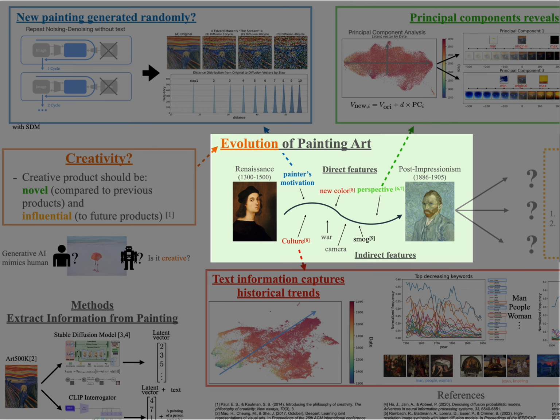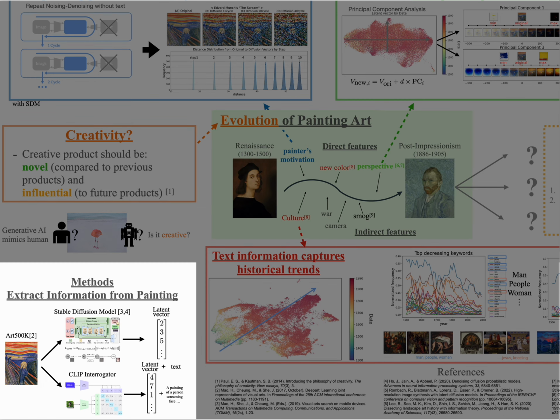In this study, we examine how we can capture this kind of novelty of artwork through the paintings. To do this, we use the Stable Diffusion model, in other words SDM, which is one of the most popular and powerful models generating artworks.